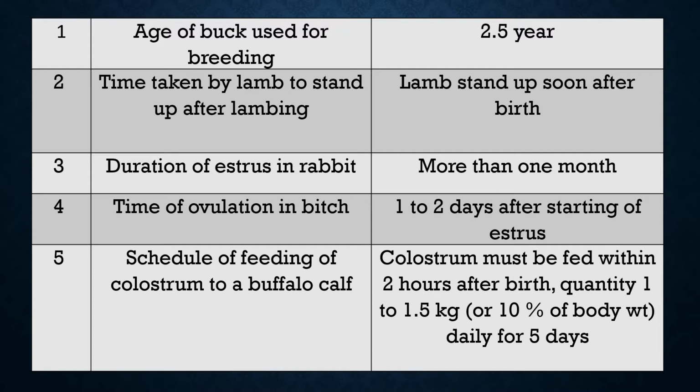Question 3. Duration of estrus in rabbit. Answer: the estrus continues for more than 1 month in rabbit. Question 4. Time of ovulation in bitch. Answer: the time of ovulation in bitch is 1 to 2 days after starting of the estrus.